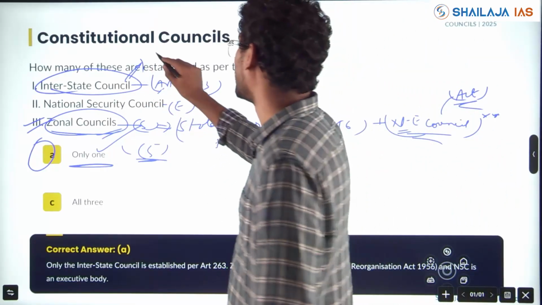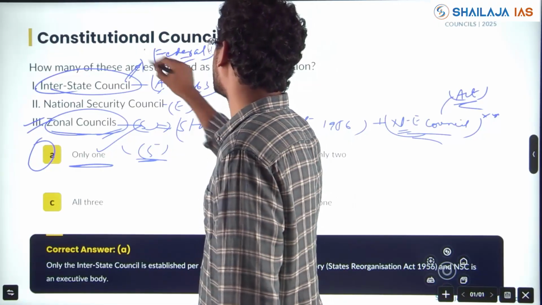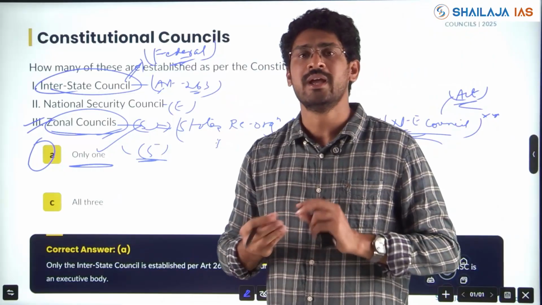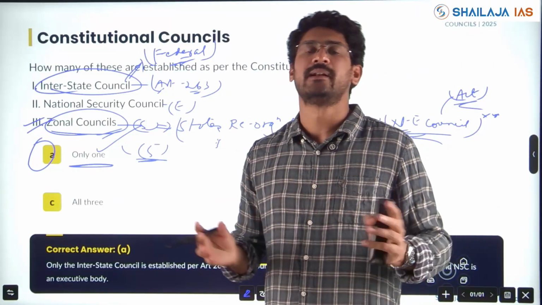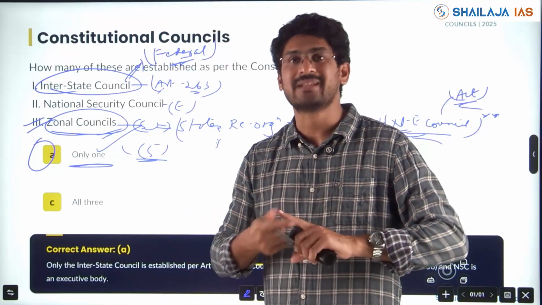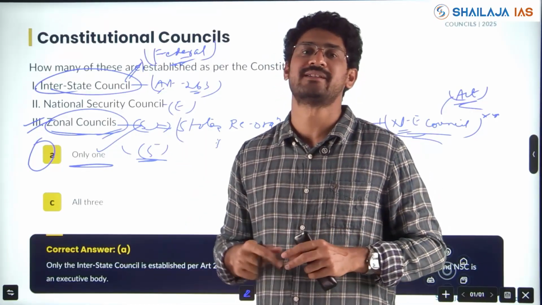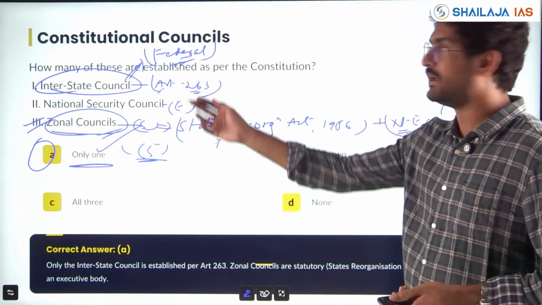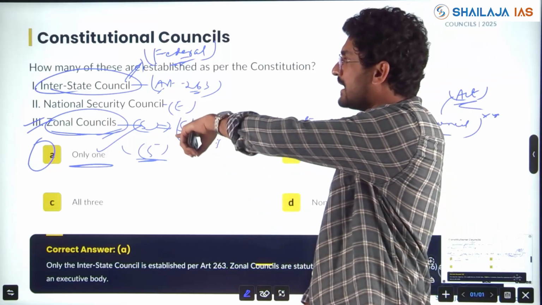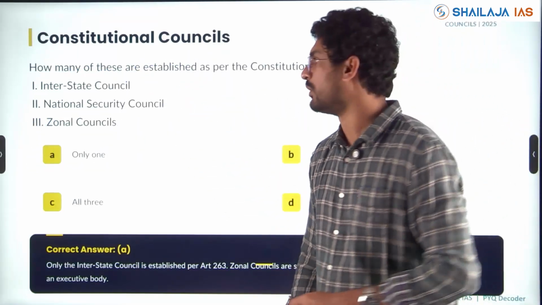This river dispute, again, federal. See, all the topics are interlinked. All the 9 themes, 9 units which I am teaching you, 8 to 9 units are interlinked, and questions can be coming from all the topics or a mix of the topics. Okay, 3 topics, 3 statements can be asked and a question can be framed. Here, only the Interstate Council is a constitutional body. The rest are statutory bodies, and the National Security Council is purely an executive body.